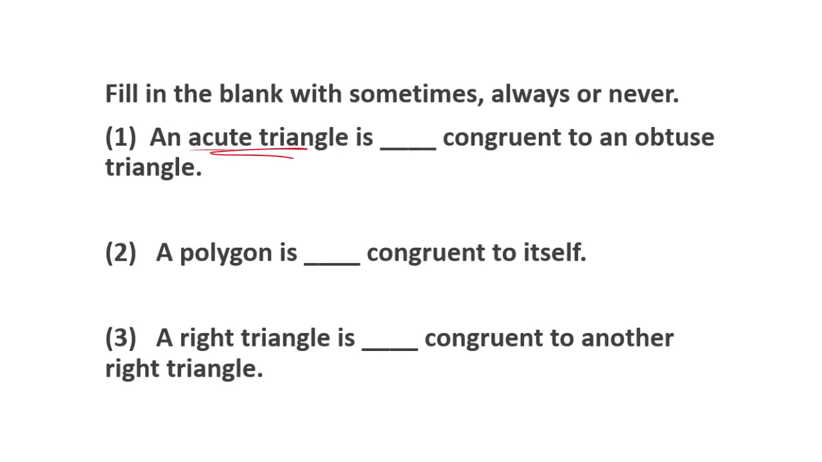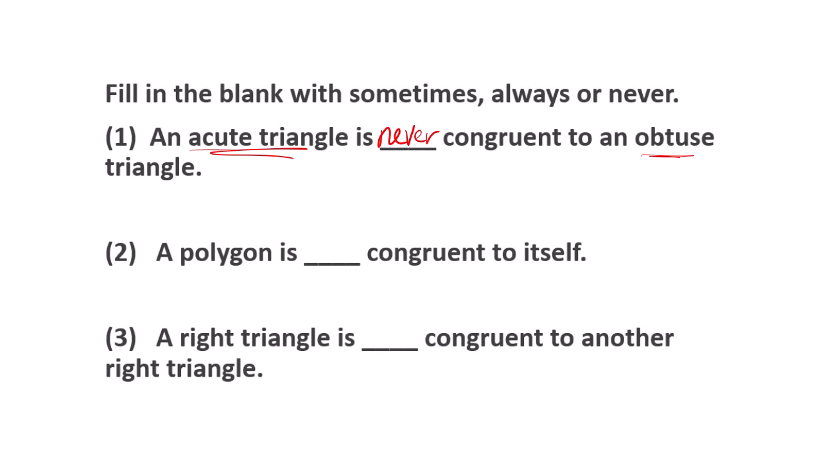So an acute triangle is one where all three angles are acute, right? Less than 90. Whereas an obtuse triangle has exactly one angle that's greater than 90. So that can never happen, right? Because remember, triangles have to have all three sides and all three angles be congruent in order to be congruent. And so if one angle here is obtuse and none of these angles are obtuse, then there's always one angle that can never be congruent, right? All right, so those are never congruent.